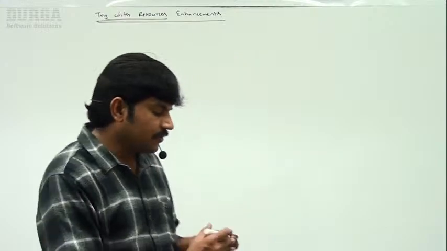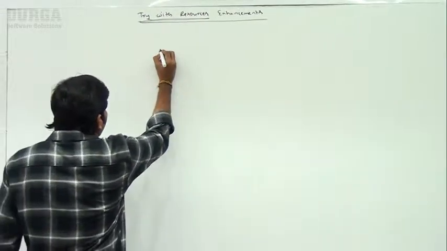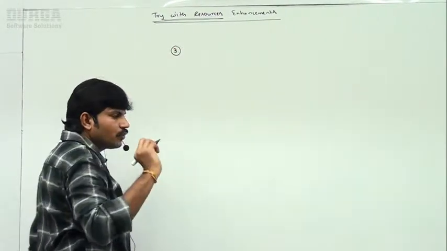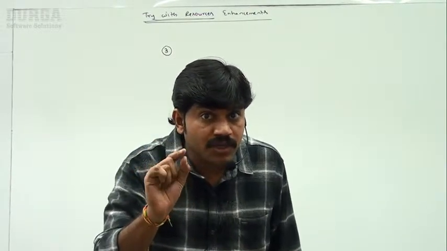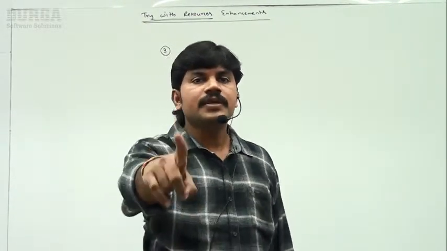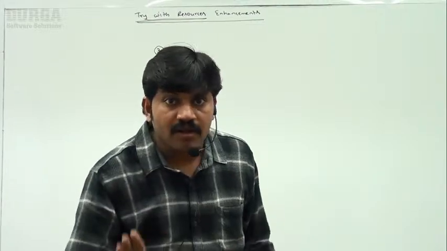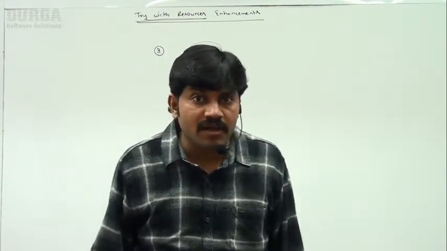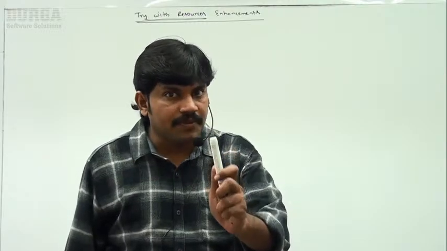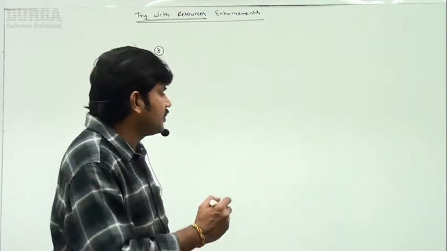Let me talk about it. Whatever resources we are using, the resource reference variables are final or effectively final. Final means you are not allowed to perform reassignment. Let me show with an example.